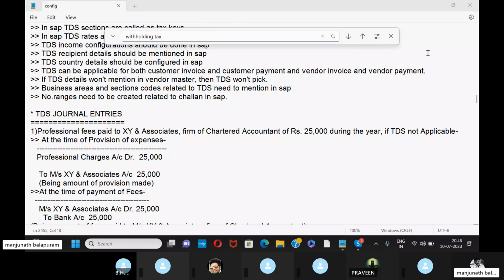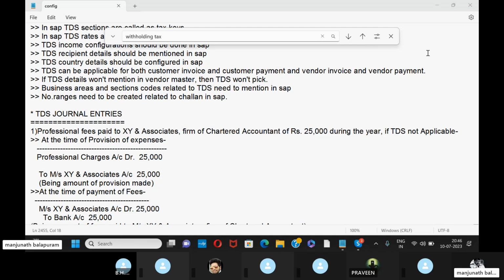Now let's discuss some important journal entries. For example, the first case: professional fees of 25,000 paid to XY Associates, a chartered accountant, during the year, where TDS is not applicable. In case of no TDS, what will be the entries? At the time of provision of expenses, the professional charges account is debited and Mr. XY and Associates account is credited.